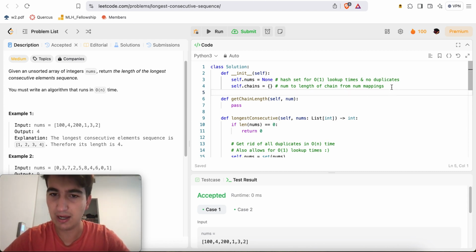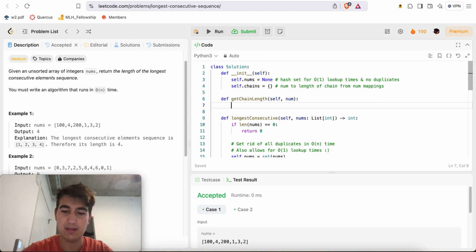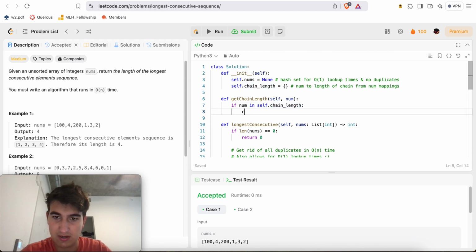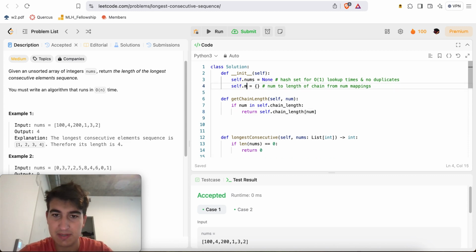Okay, so here we'll get chain length, right? So first of all, if num is in self.chain, chain lengths, return self.chain length of num. Maybe we call this memo, right? So it's like memoization.